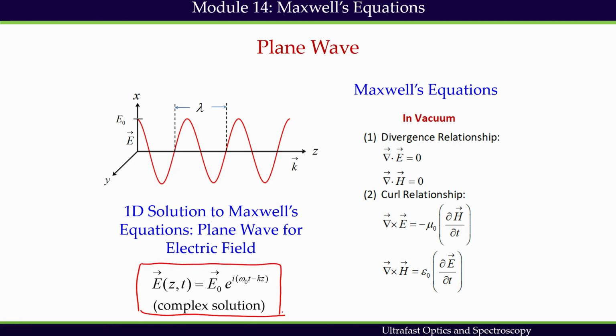This is a plane wave propagating along the positive z direction, and we have given a proof for that in module 2. This omega naught is the angular frequency of the plane wave. This is the complex notation of the one dimensional plane wave, and this came from the solution of Maxwell's equations.